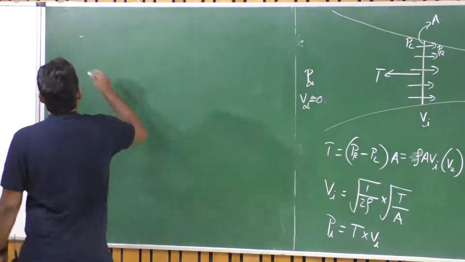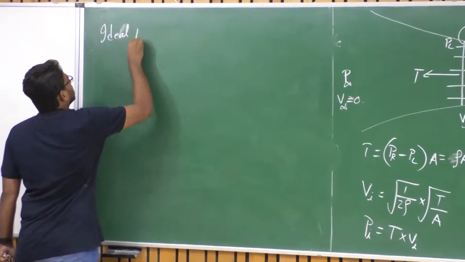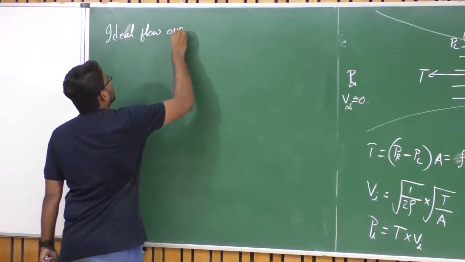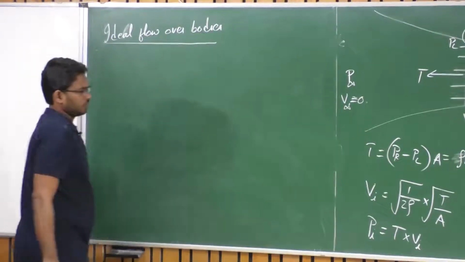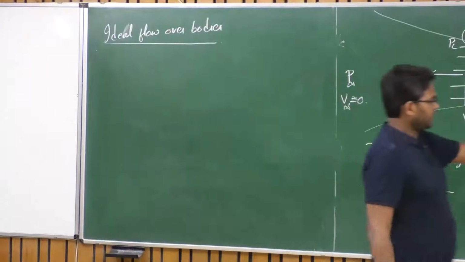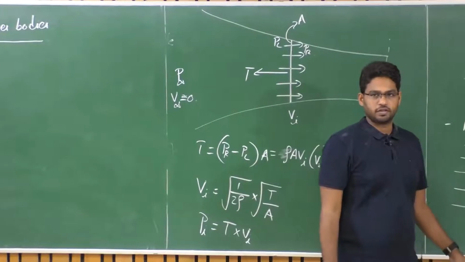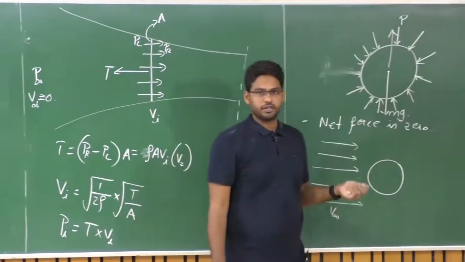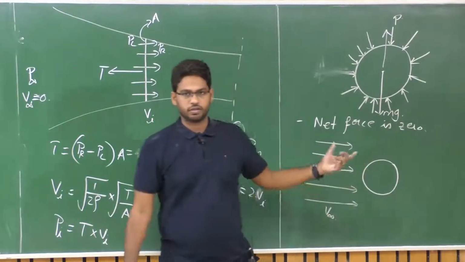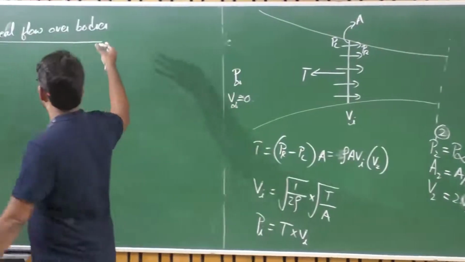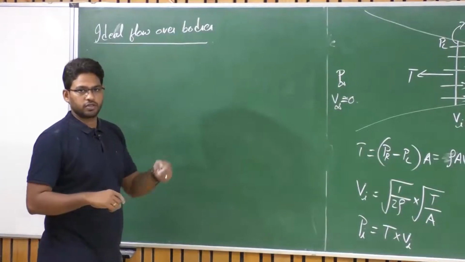So ideal flow, let us consider ideal flow over bodies, right? So the main aim of looking at the flow around this object is whether this flow can create any pressure difference here, which can generate lift, or say which can generate a force that acts against the weight of this body, right? That's the whole idea. So for that we are trying to first look at what is an ideal flow, what happens when there is an ideal flow across this cylinder, right?